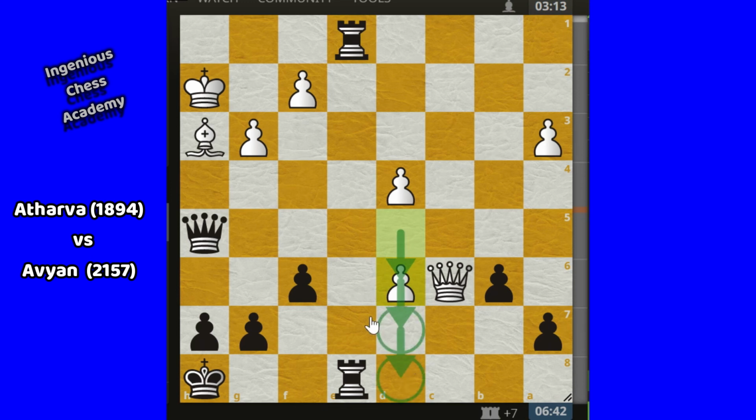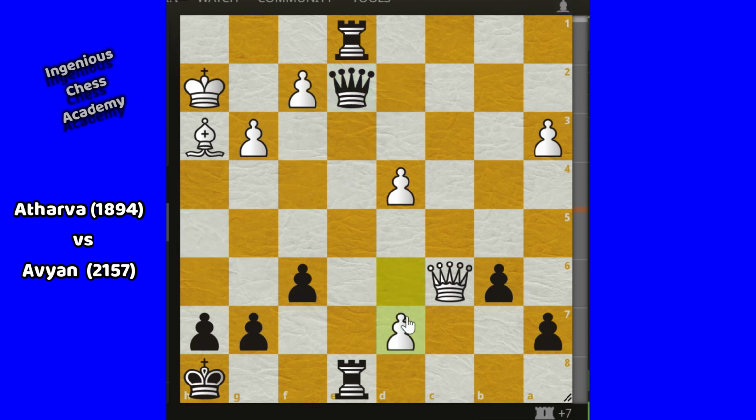But here Avian played very actively. Avian played queen e2. Why queen e2? To capture this pawn for the checkmate pattern in future. So just imagine that here Atharva is playing this one. Then it is not a good move for Atharva because of some defensive ideas here. Suppose he can play rook g8, then bishop g2 has to come back. That way he can stop his attack. So it is still winning, but not the best variation actually.